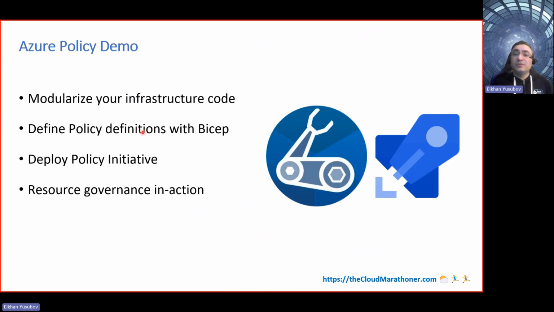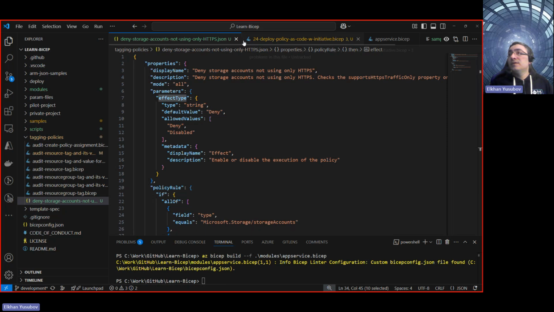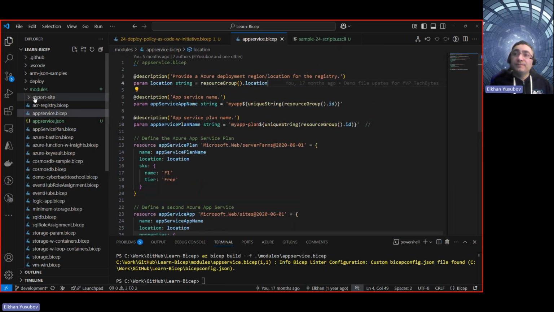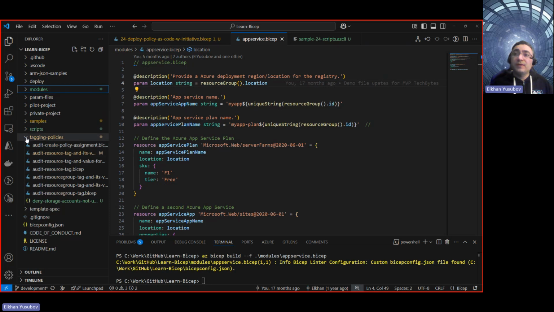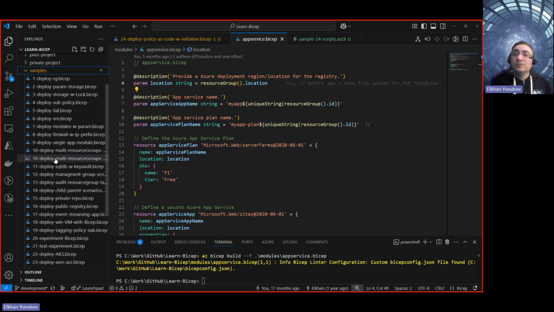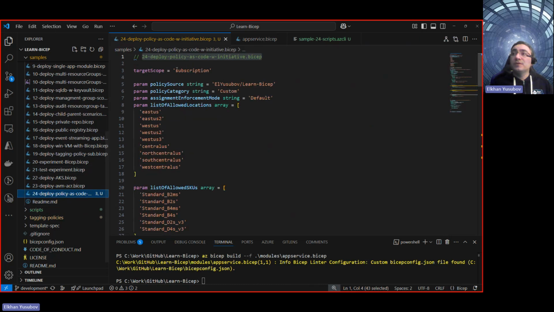So let's switch gears into Visual Studio Code, and I'm going to open this Azure Bicep file. This Azure Bicep file is actually located under the samples. You just go to this 24-deploy policy as code with initiative. So this is the one that we are going to look at.